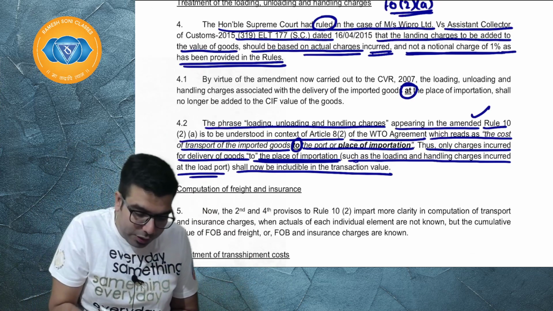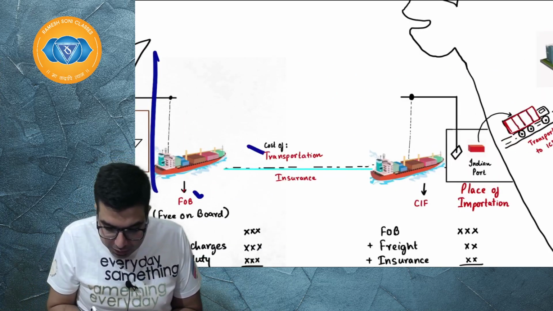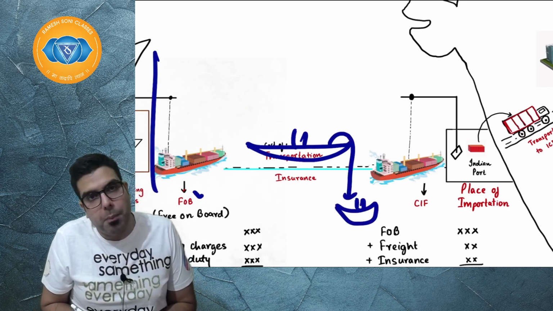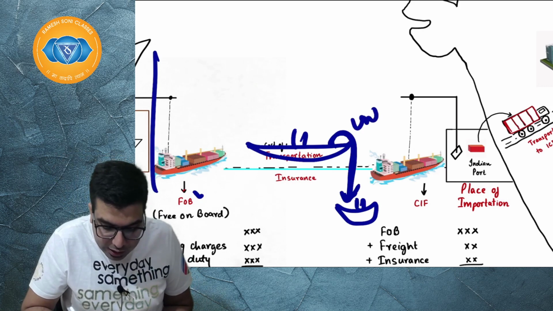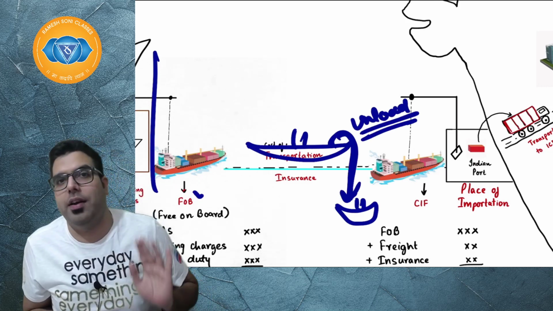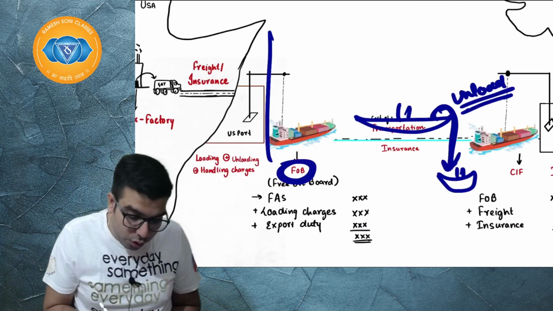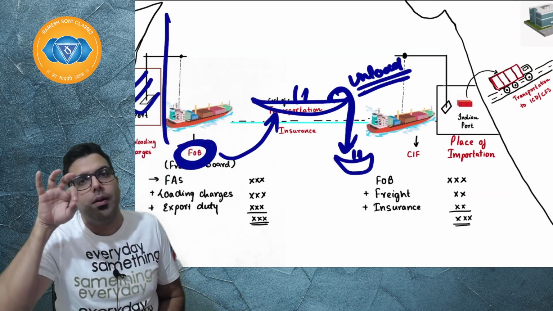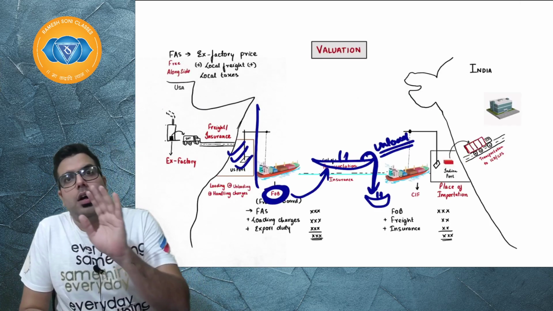For an example, I'll tell you, supposedly there is a mother vessel which has come over here, and from the mother vessel some unloading is happening in one small barge. Some unloading, loading charges might be there. These charges are included in 20%. I hope everyone is clear. But in the FOB, you must include any loading, unloading charges which are there. On the FOB, you should calculate 20% as the cost of transportation. I hope I was able to clarify the difference in approach.